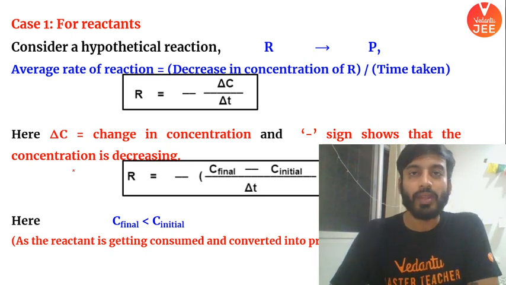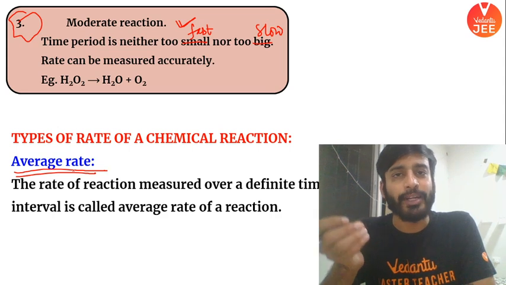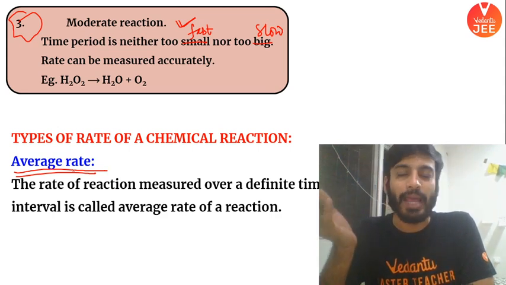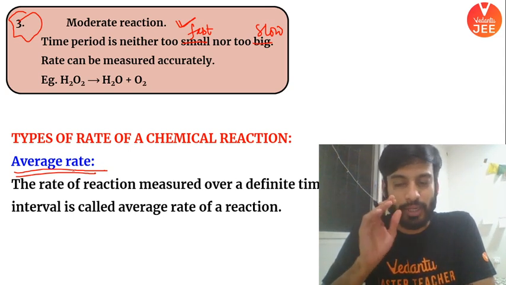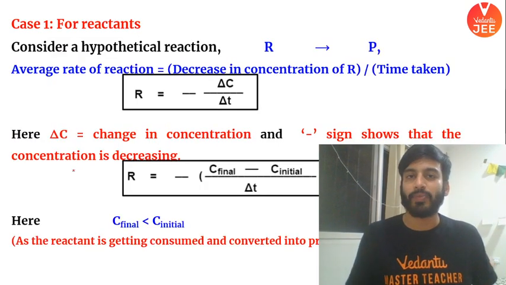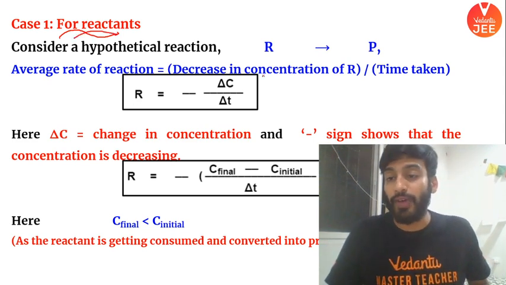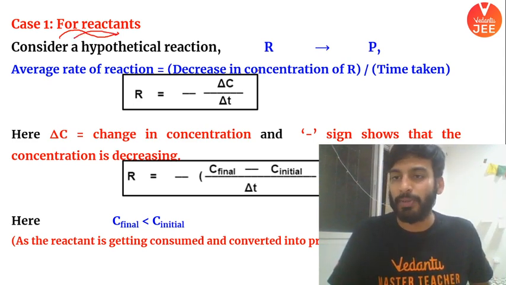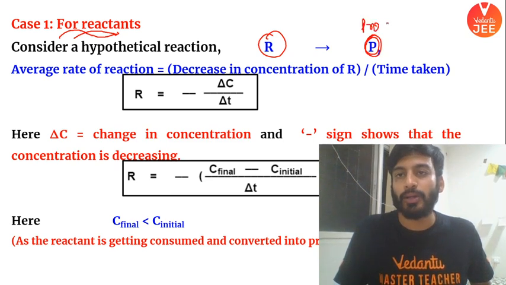Look, I think everyone knows car average. If I give you point A to point B, you have to reach. How much time have you taken? That is nothing but the scenario in this particular case, average rate, right? Similarly, here I am talking about average rate for reactants. Everyone pay attention. This is a very important, very crucial point. Everyone will pay full attention. For a hypothetical reaction, reactants are converting into products, right? This is your product. This is your reactant.